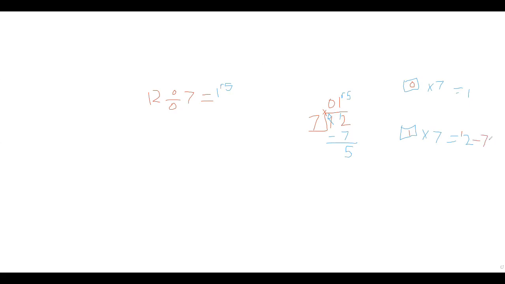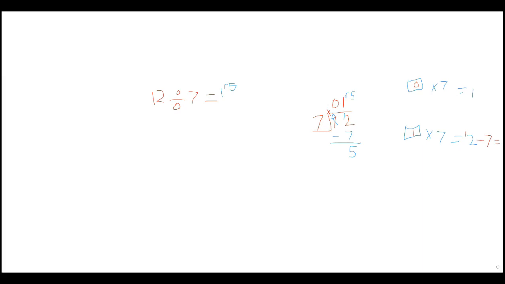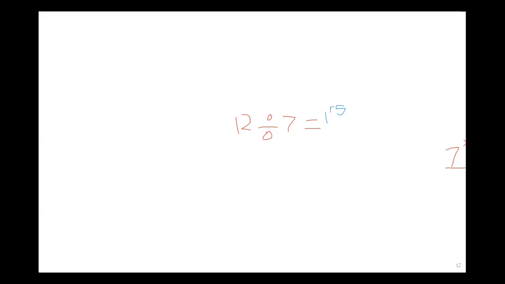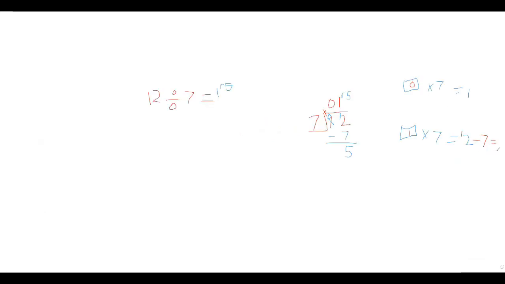So 12 minus 7, which is, oops, sorry about that. I'm just going to share. I just don't know what happened there. One second. Okay, just go back onto that. So 12 minus 7, which is 5. Okay, so there's no more digits, there's remainder 5. So we have the answer this side. So we have 1 remainder 5.